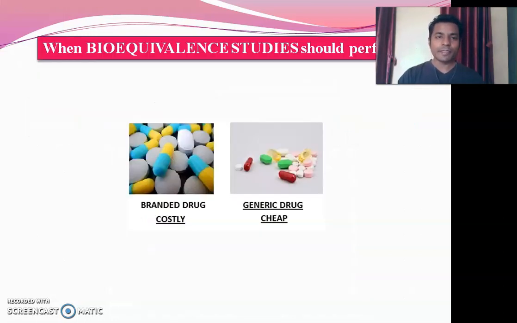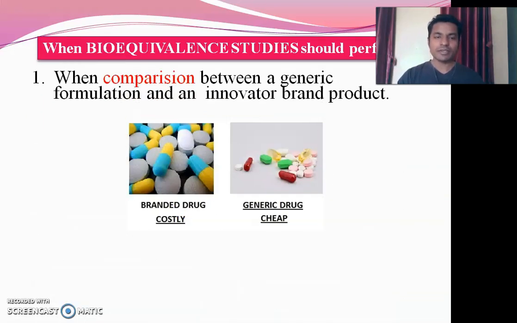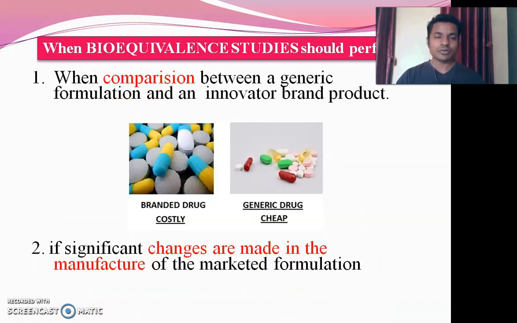Now, when should the bioequivalence study be performed? When is there a need for this study? First of all, when comparing a generic formulation and an innovator brand product, in that case we need to submit the data regarding the bioequivalence study.